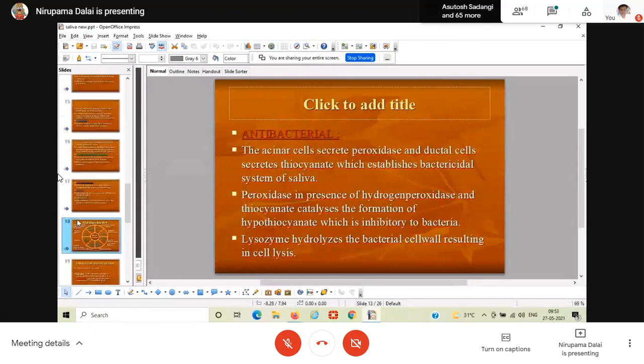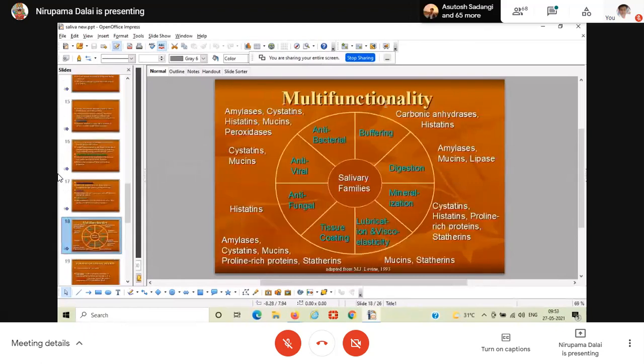This is all about the functions: antibacterial, antiviral, antifungal. The histatins mostly act as antifungal agents. For lubrication, the mucins, statherins, histatins, cystatins and proline-rich proteins are present in the saliva, and the mucins are helpful for the lubrication process and help in the formation of the bolus.